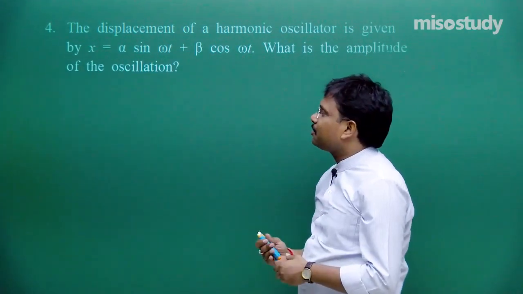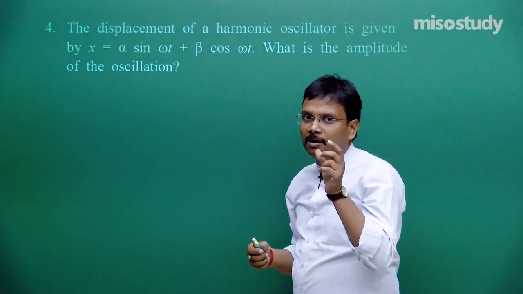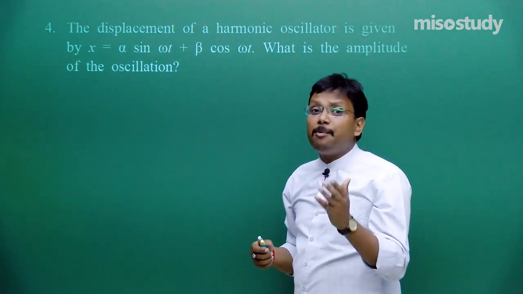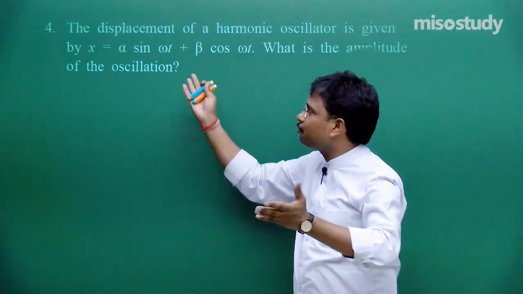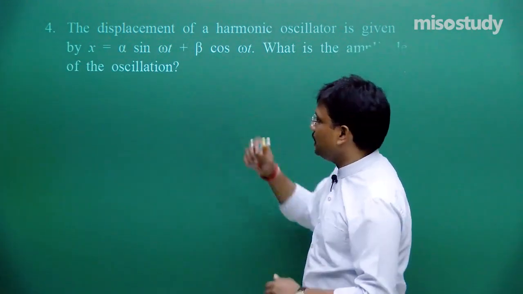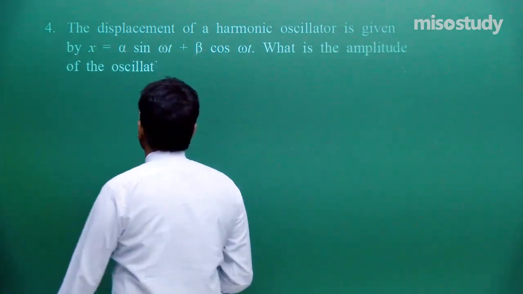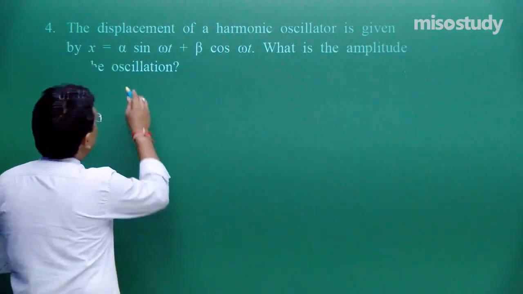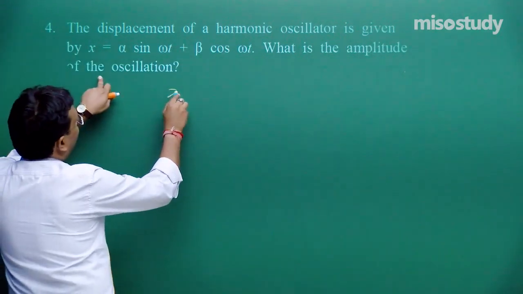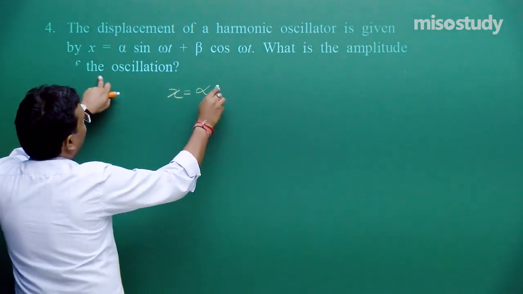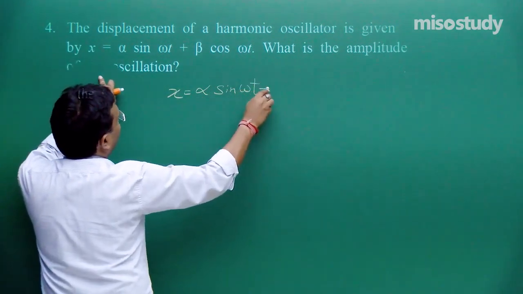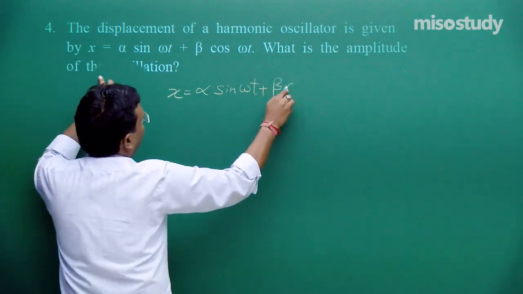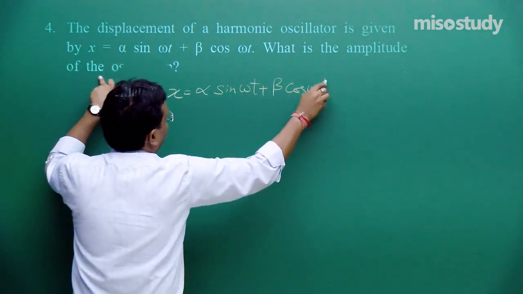So we should do something different, that is a type of makeup to make this equation beautiful. It is not so beautiful as it should be. Let's try to make it more beautiful. Fine. So equation is mentioned as x is equal to alpha sine omega t plus beta cos omega t.